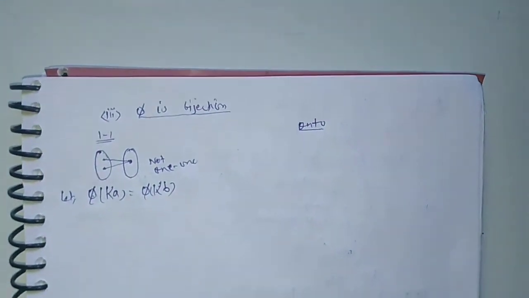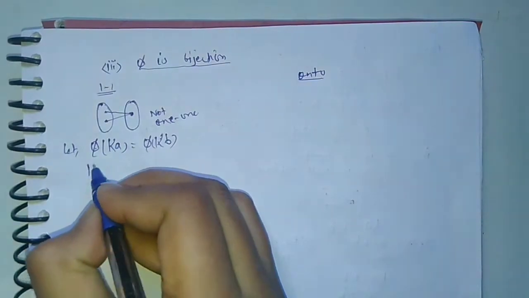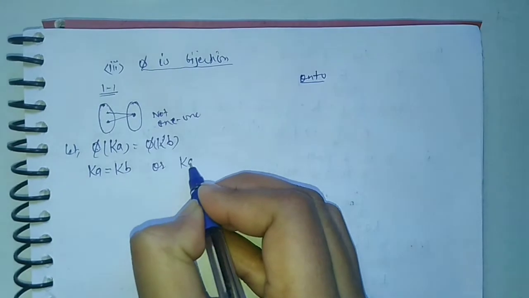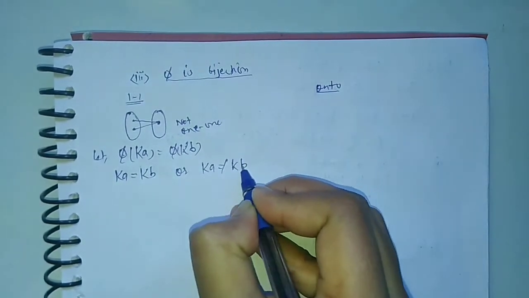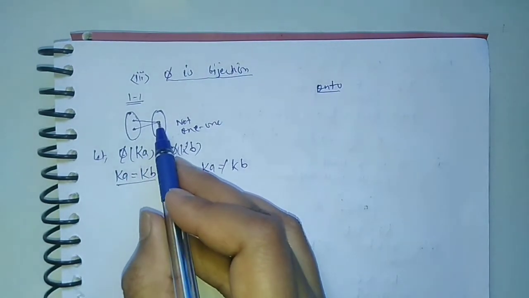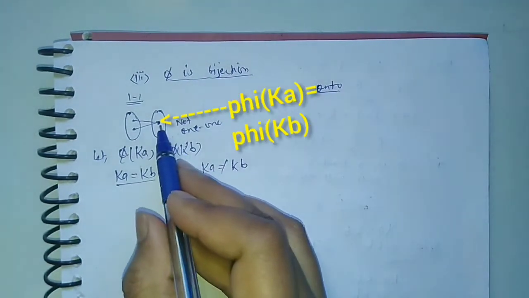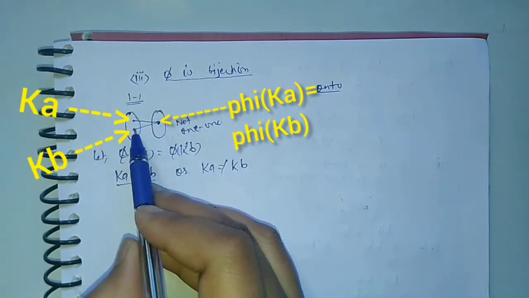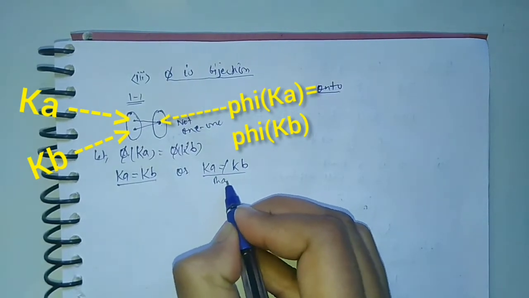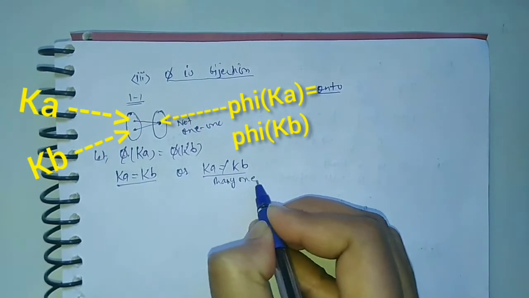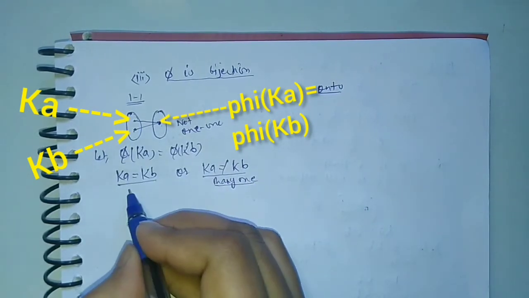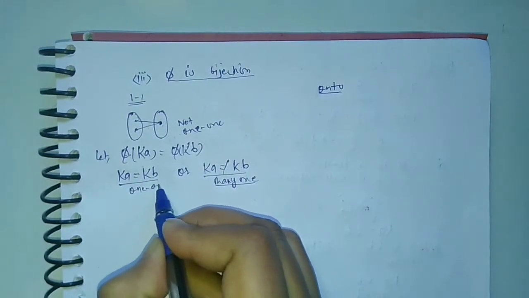Then there exist two possibilities: either Ka is equal to Kb, or Ka is not equal to Kb. If the images are equal, that is phi Ka is equal to phi Kb, and the pre-images are not equal, that is Ka is not equal to Kb, then this is called many-one, that is, it is not 1-1. If both the elements are the same, then this is called 1-1.